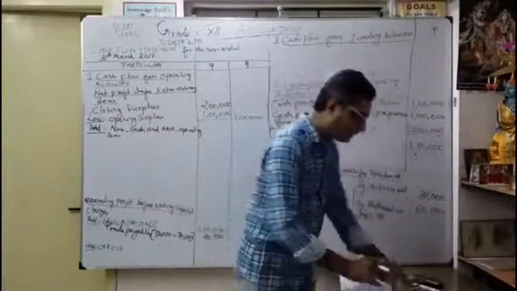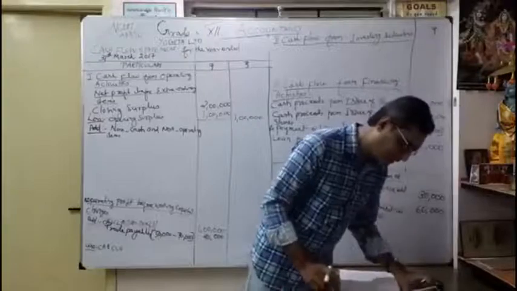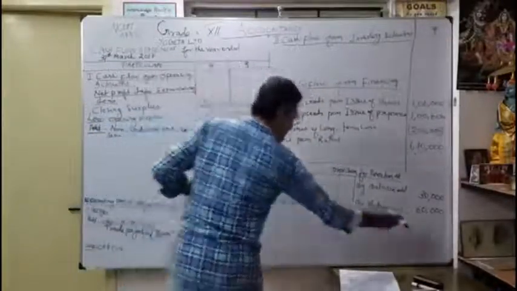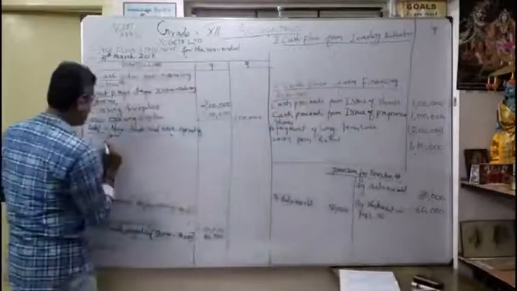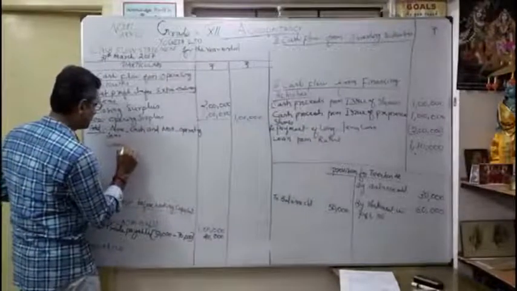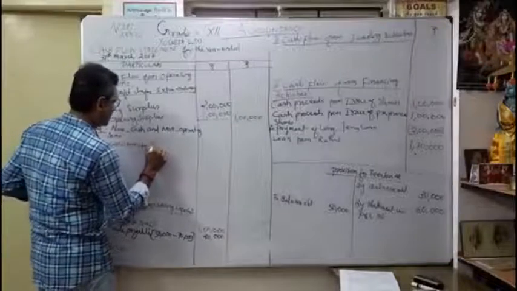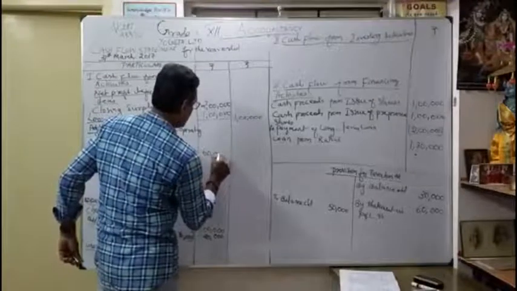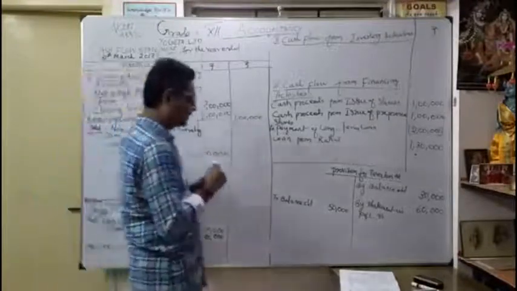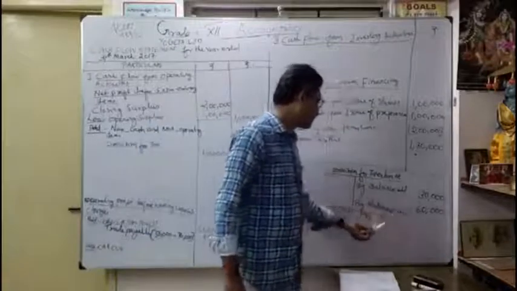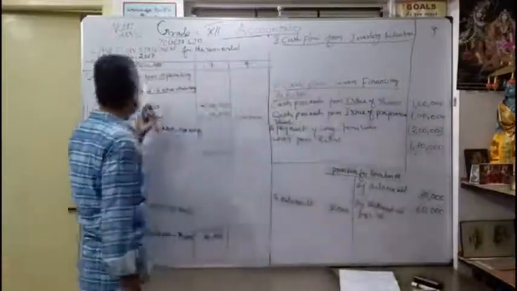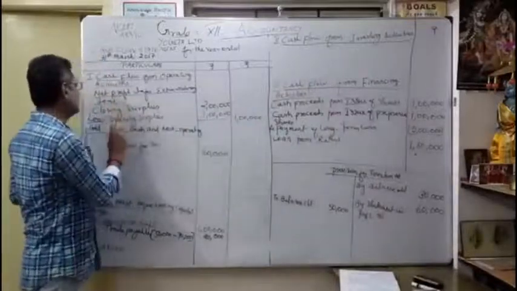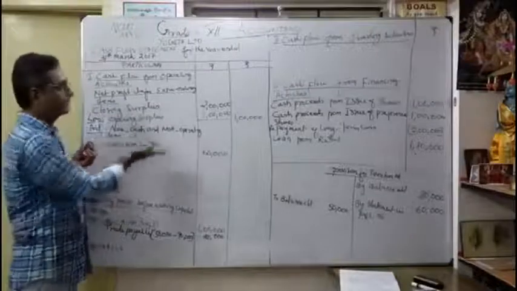Okay, so immediately we are going to write here, we created how much? That's 60,000. Created, right? So immediately this creation amount, going to write here, provision for tax. Okay, how much? 60,000. So when you write like this, you never miss the information. So I written here, by statement in profit and loss account 60,000. Immediately I want to show what is the provision here. I want to add, because that's the provision coming under non-cash item. That's why I am going to add again my profit.